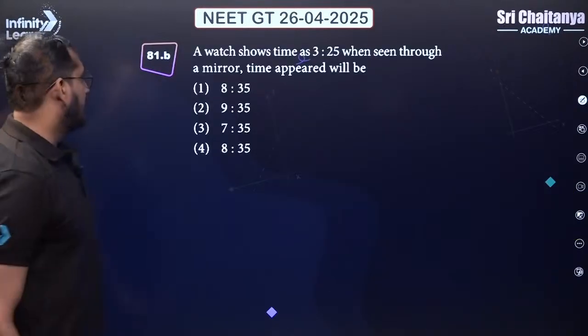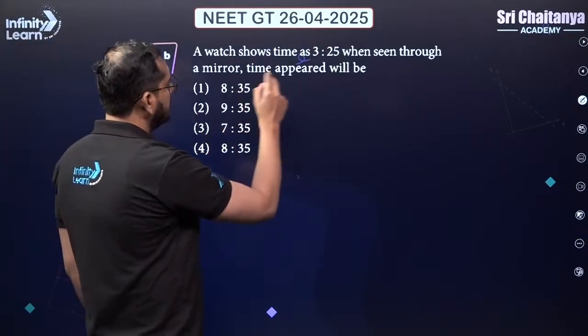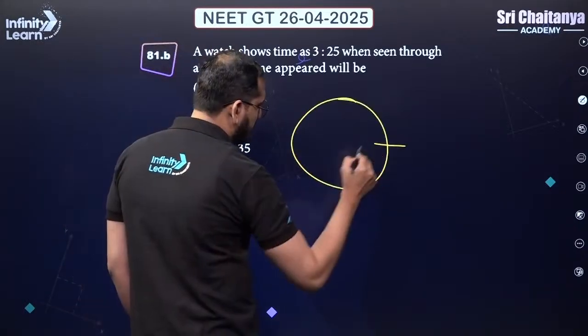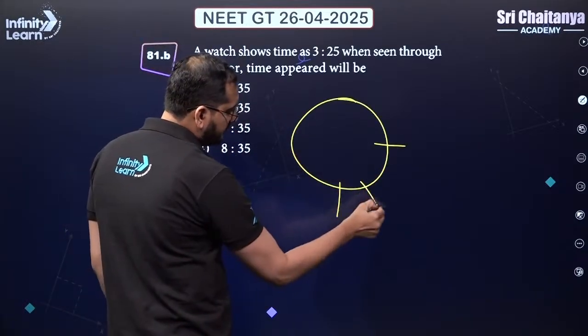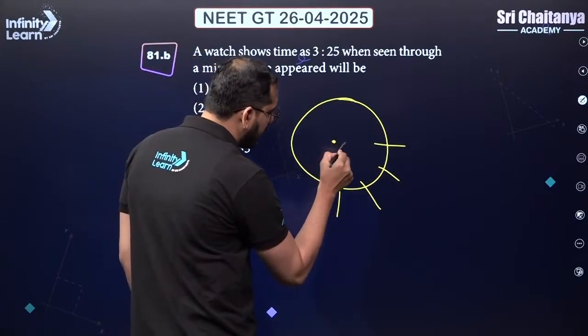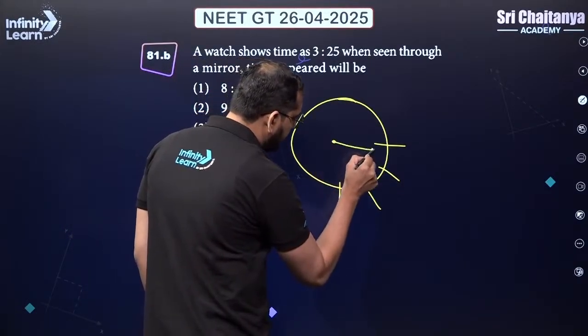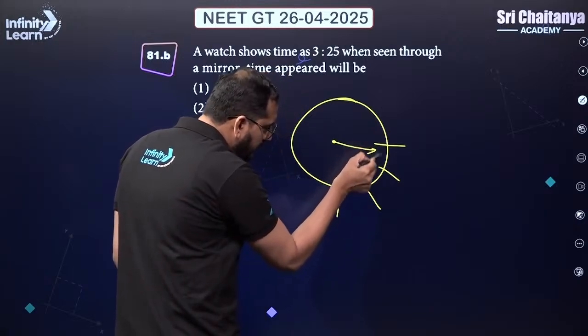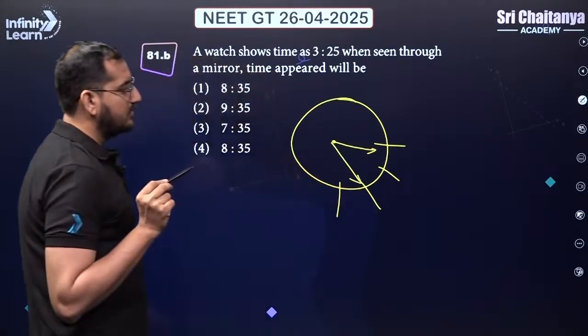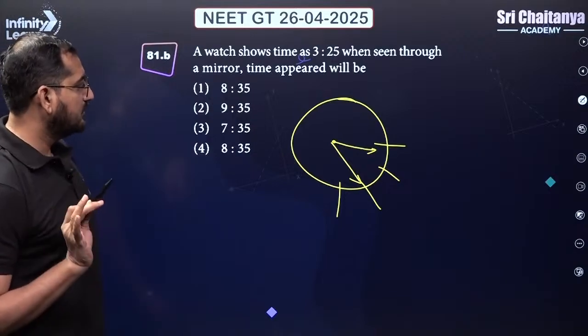Let's go ahead. Alright, so this was asked in set 2. There is a watch which shows a time of 3:25. So this is number 3 and number 6. This is the watch like this, right? So 3:25 means that the hour needle will be somewhere here, slightly below the number 3, and exactly pointing towards this mark. So this is the timing 3:25.